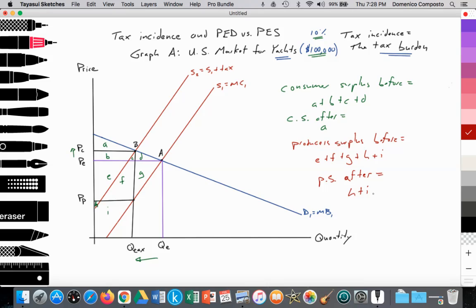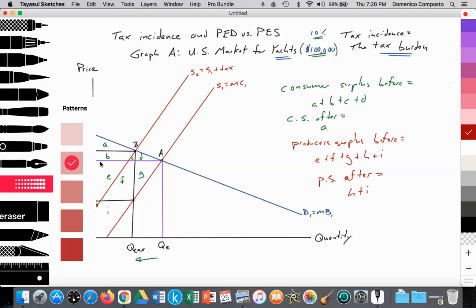H plus I. Okay, so just to highlight that so we can clearly see that.